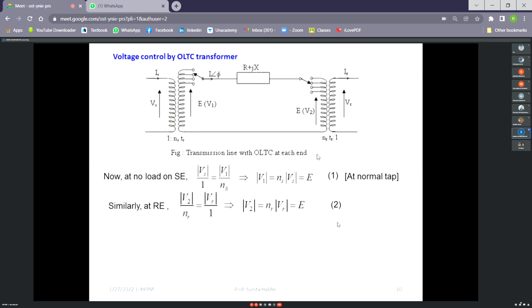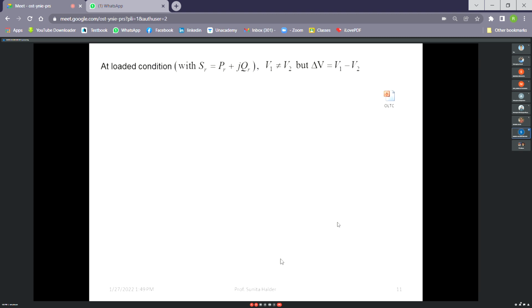Similarly, at the receiving end, we are assuming that step-down transformer is on the primary side or in the HT side. So transmission line side voltage is V2 by NR, and load side voltage is VR by 1. From there, we are getting V2 equal to NRVR. Both are E. That means we are assuming that at no load condition, there is no voltage drop in the line. Obviously, that should not be there. If we neglect the no load current of the transformer, then obviously V1 and V2 are equal, NsVs or NRVR equal to E.